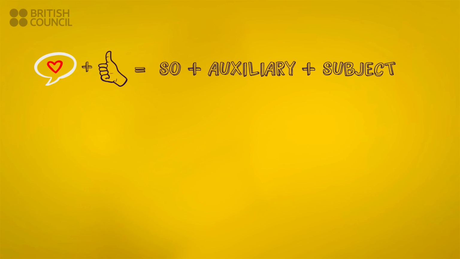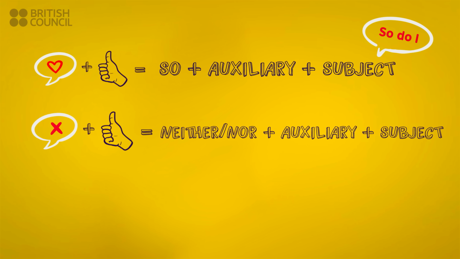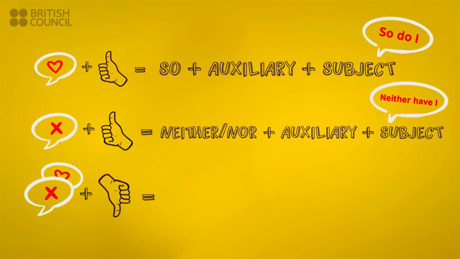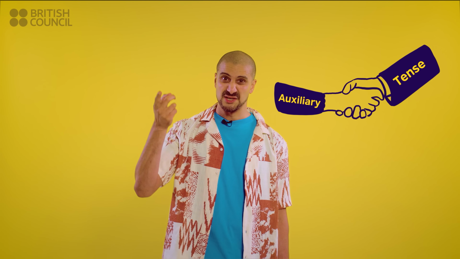So let's recap. Number 1, when we agree with the speaker's positive comment or question, we say so plus auxiliary plus the subject. So do I. Number 2, when we agree with the speaker's negative sentence or question, we say neither or nor plus auxiliary plus the subject. Neither have I. And number 3, when we don't agree with the speaker, we say subject plus auxiliary. I do, I don't.